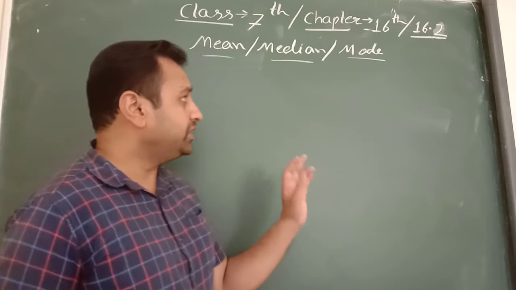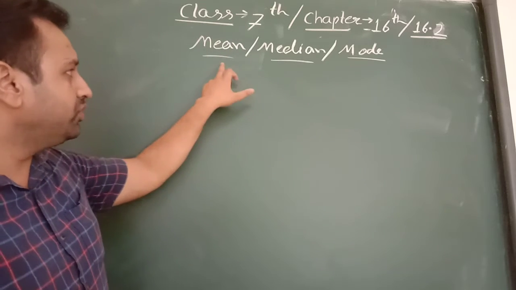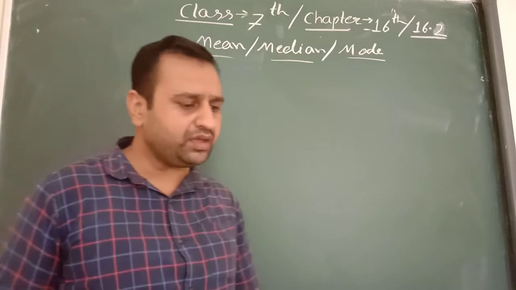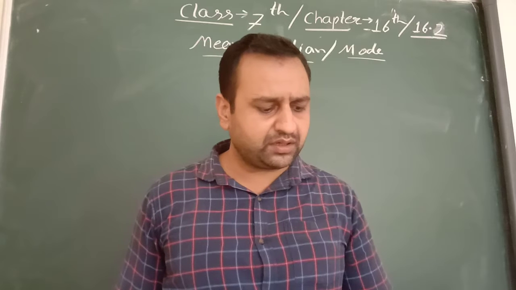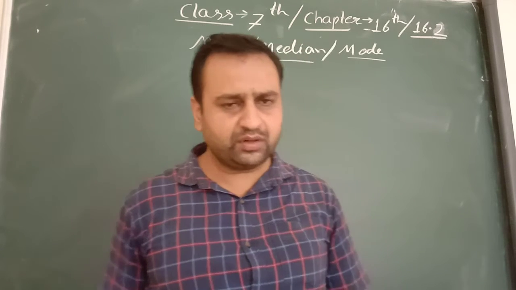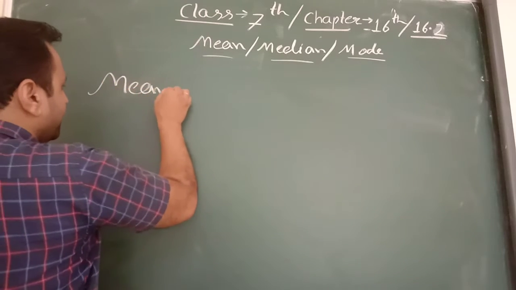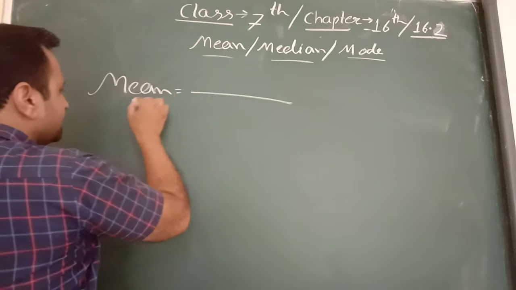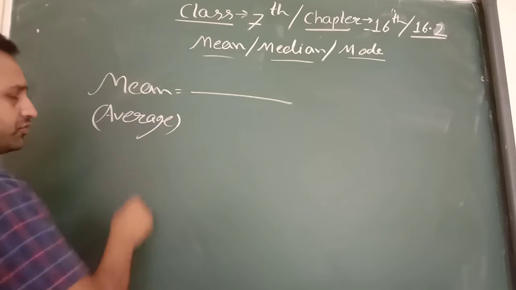In the basics there are three terms: arithmetic mean, median and mode. So what is the mean? Please open page number 304, heading arithmetic mean. What is the formula of mean? Sum of all observations upon number of observations. This is the basic formula of mean. We also call it average. So what is the formula of mean?